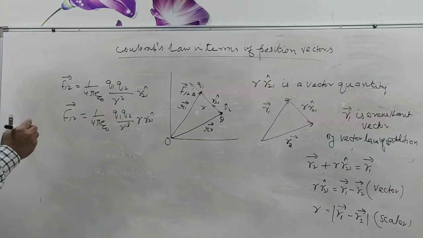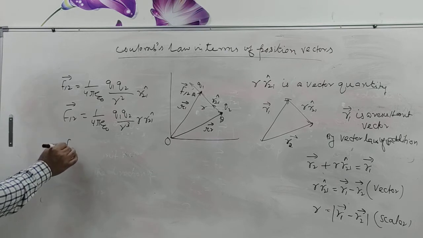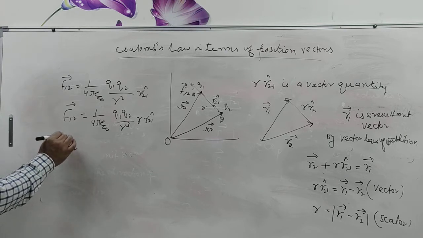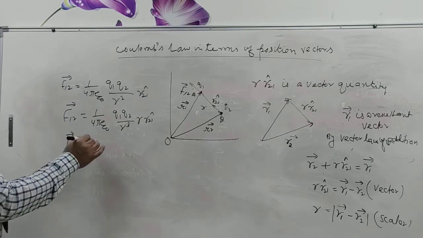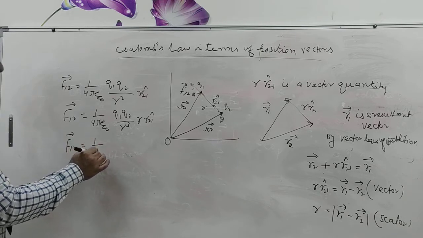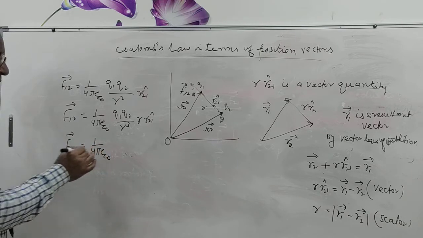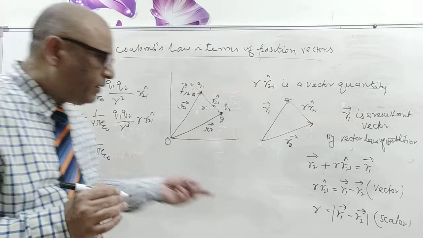Now here F12 vector equal to 1 upon 4 pi epsilon naught. This R cubed is the magnitude.